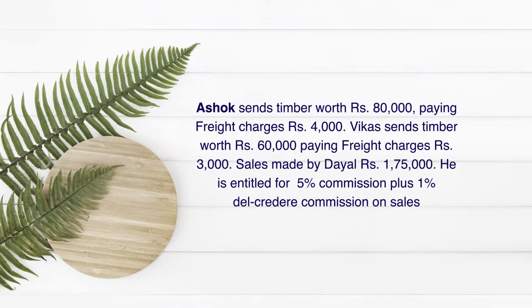Ashok sends timber worth rupees 80,000, paying freight charges of rupees 4,000. Vikas sends timber worth rupees 60,000, paying freight charges of rupees 3,000. Sales made by Dayal are rupees 1,75,000.